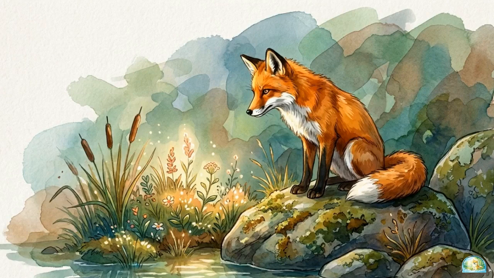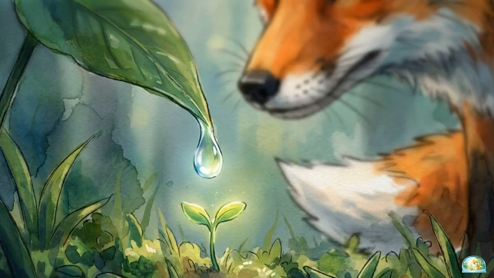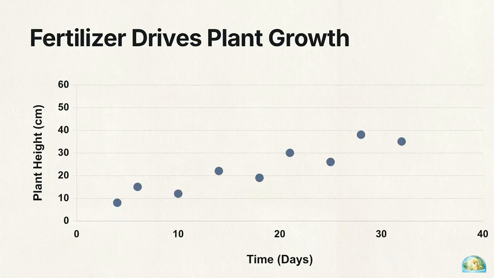A red fox watching the vegetation reminds us that in science, we need a specific way to move past simple observation. Suppose a scientist wants to determine if a new fertilizer causes plants to grow faster. A simple scatter plot of plants in the wild leaves too many factors like sunlight and soil type uncontrolled.